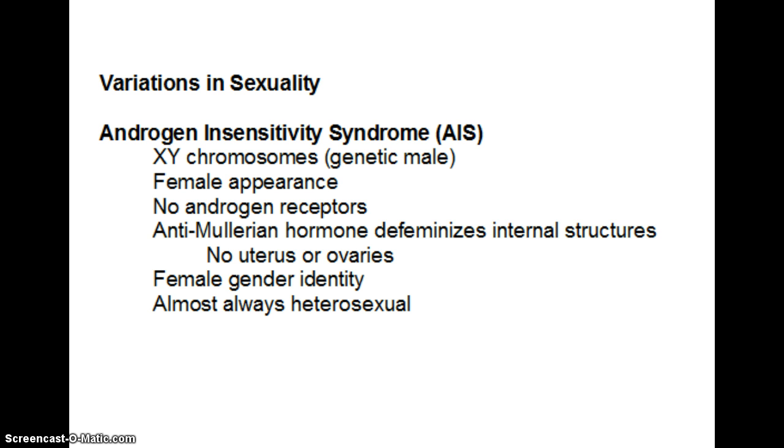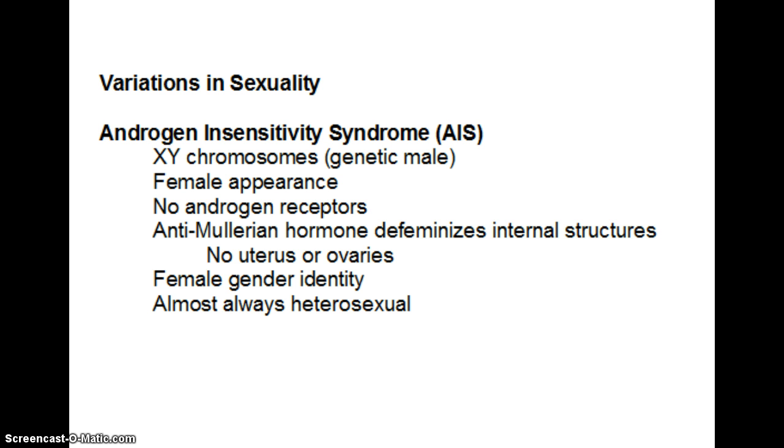They appear female at birth and are raised as little girls, and they even appear female at puberty when they develop breasts. However, they don't menstruate. What occurs is that there are no functioning androgen receptors. Either there are no androgen receptors at all, or the ones that are there simply don't function. So while testosterone is present, it cannot exert its masculinizing effects.